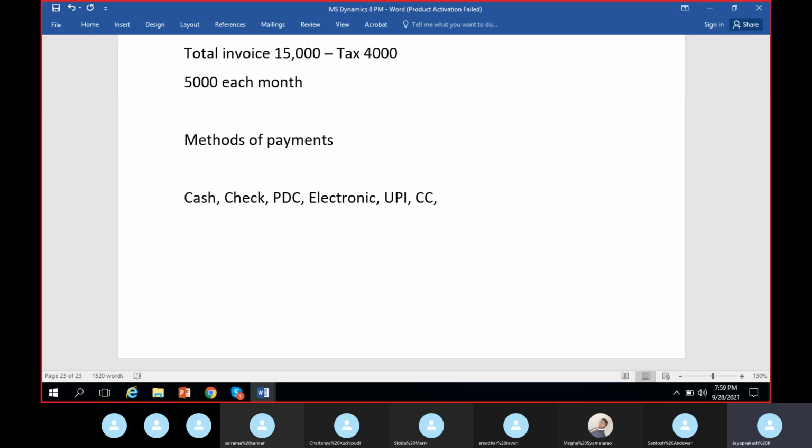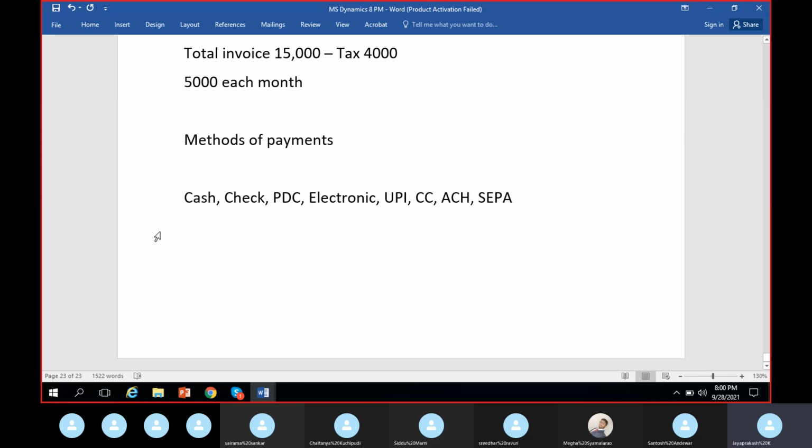Then we have various other things. ACH is nothing but electronic, but in the US they call it ACH, or they can also call it NACH. Mostly they'll call it ACH only, ACH payments. And there is one type of payment called SEPA, which is prominent in a few of the European countries. These are the various types of payment methods normally used by different clients. Most prominent are these. So in the Indian perspective, they mostly use these until here at least, or credit card.